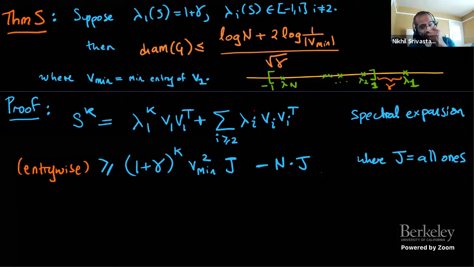I define J to be the all ones matrix, and I get that they're all bounded by J. On the other hand, for v1, I know its least entry is at least v min. So all of the entries of v1 v1 transpose are lower bounded by v min squared times the all ones matrix. And so I get this entry-wise bound that S to the k is at least (1 plus gamma) to the k times v min squared times the all ones matrix minus n times the all ones matrix. Any questions so far?